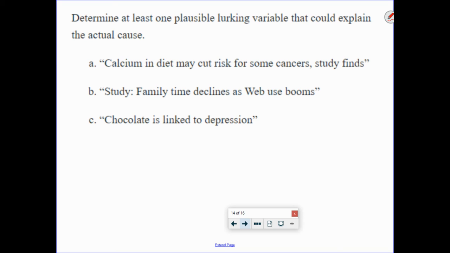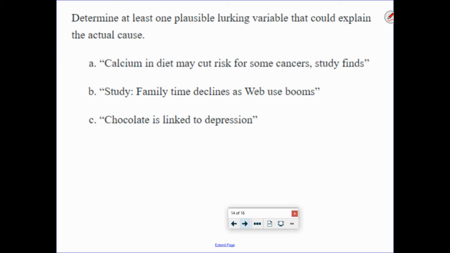Okay, so hopefully you paused it and you came up with a lurking variable. All right, let's look at some possibilities. Now, it doesn't mean that this is definitely a cause or causation, but here we go. For the first one, calcium in diet may cut risk of some cancers. It is possible that young people have more calcium in their diet and young people get less cancer. Usually younger people drink more calcium and have less cancer. Okay. It also might be that someone who makes a point to drink calcium in their diet may be aware of other healthy, conscious things like exercise and avoiding smoking that would cut your risk of cancer.